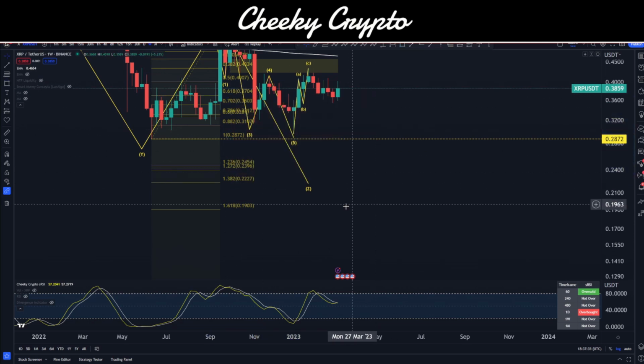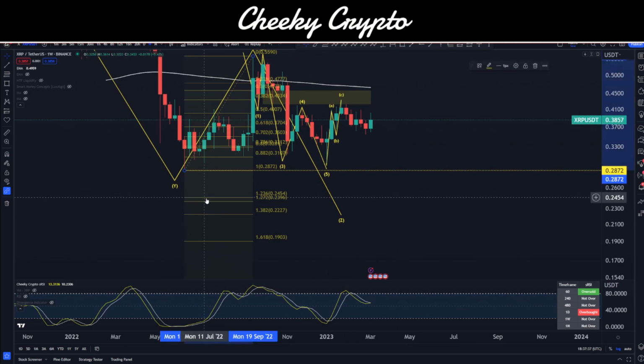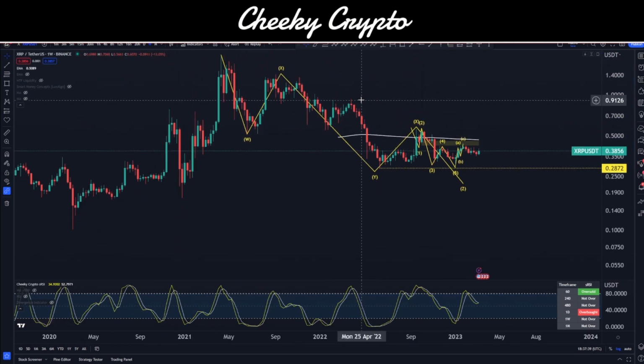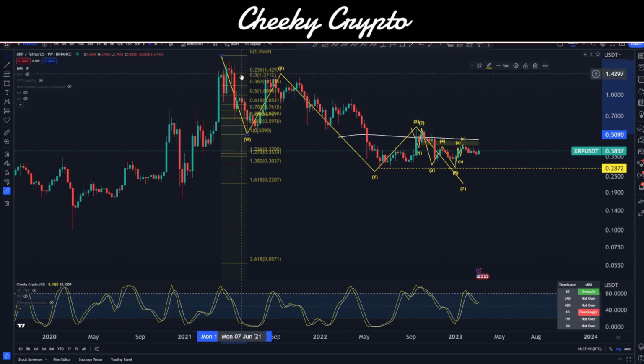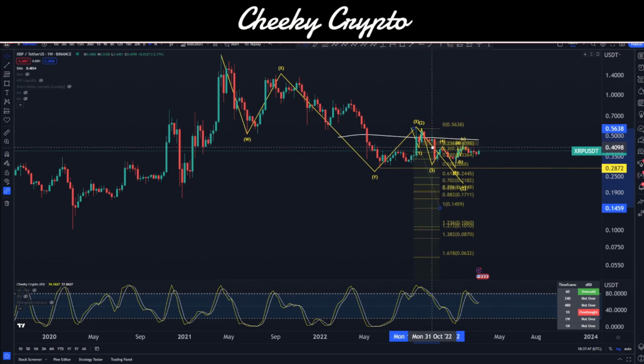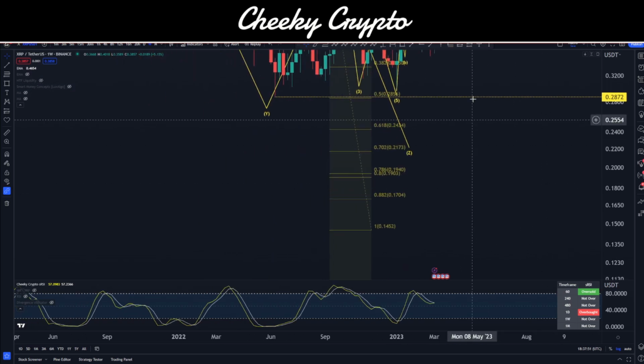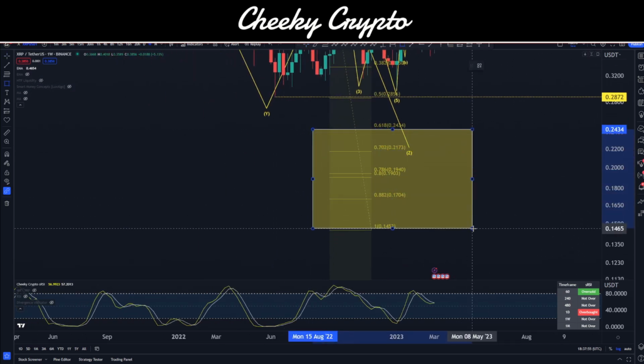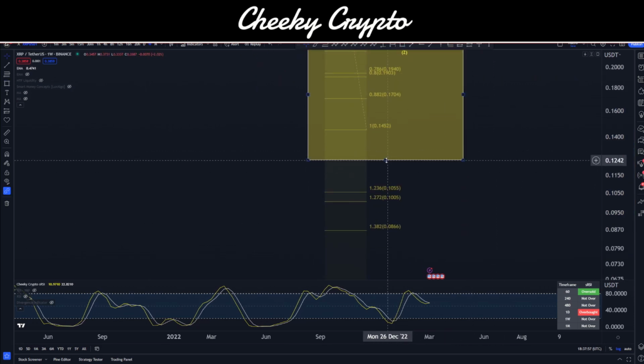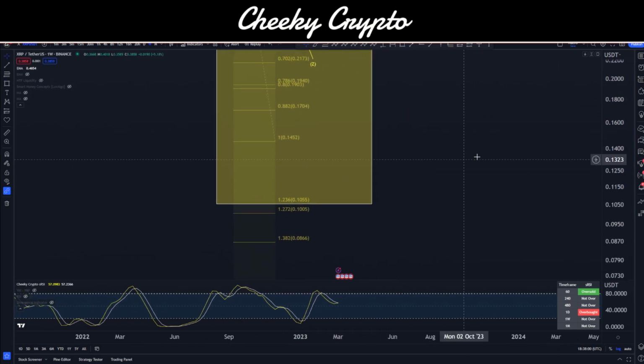In fact, I've drawn that wrong. Bear with me 1 second. I actually need to draw it slightly differently. It needs to be on the W wave, not the X wave. So let me just go ahead and grab this low, this high. We've transitioned this over to the high of our X wave, and then we can see right down here where our Z wave should be. Okay, so a little bit broad again. It's basically between the 0.618 and all the way down to the 1.236.